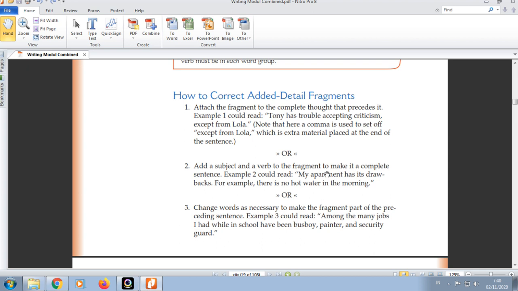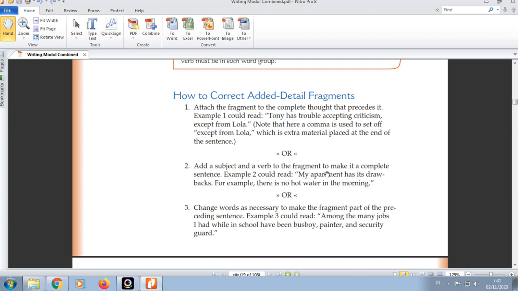And the question is how to correct edit detail fragments. As far as you know, in correcting dependent word fragments there are 3 ways. Correcting -ing and to fragments, there are 2 ways. But in edit detail fragments there are some ways that you can choose in correcting the fragment. Number 1, attach the fragment to the complete thought that precedes.